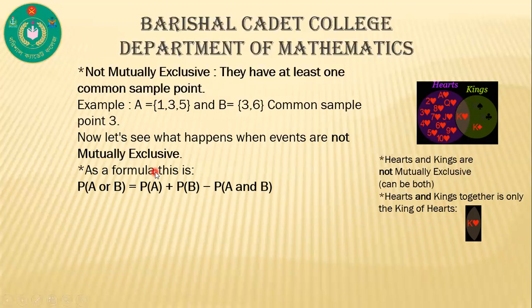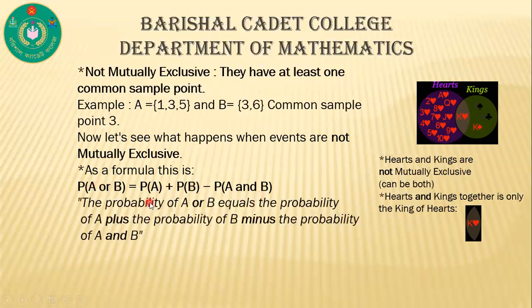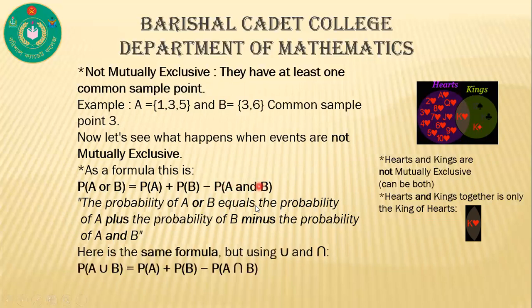For non-mutually exclusive events, the formula is P of A or B is equal to P of A plus P of B minus P of A and B. We can read this formula as the probability of A or B is equal to the probability of A plus the probability of B minus the probability of A and B.